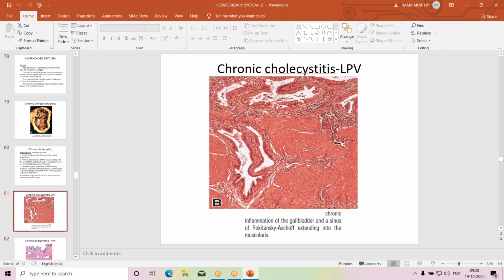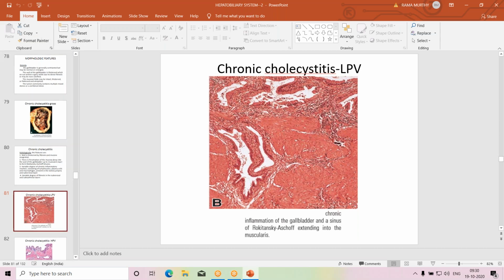This is the section of gallbladder in chronic cholecystitis, low power view. Above you can see the mucous glands and surface epithelium, cuboidal or columnar epithelium. A small bit is there, and the mucosa is inflamed, infiltrated by mononuclear inflammatory cells. But deep within the wall, that is where the muscular tissue is there. Muscular tissue can be identified as a pinkish tissue, smooth muscle wall.